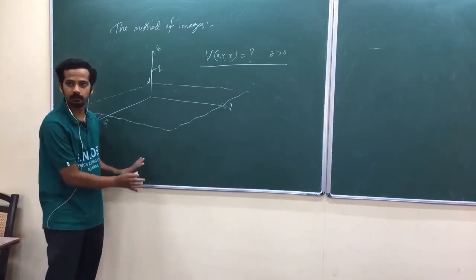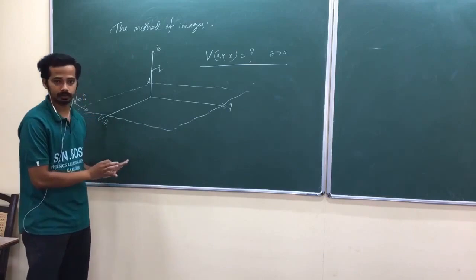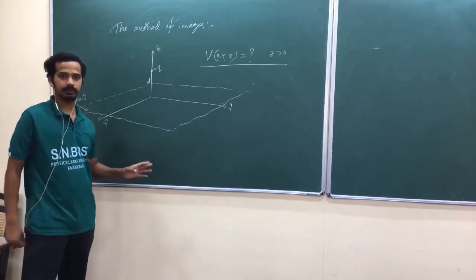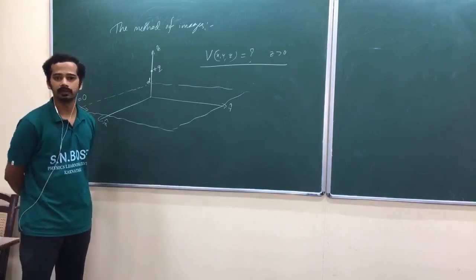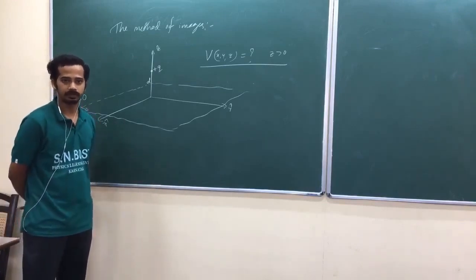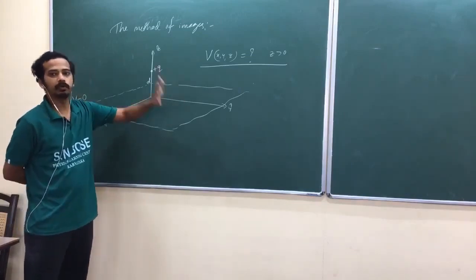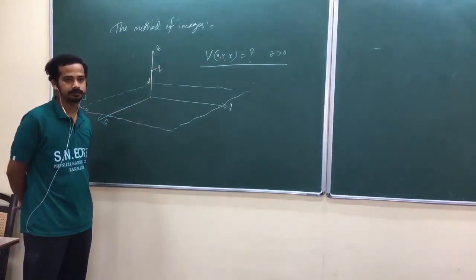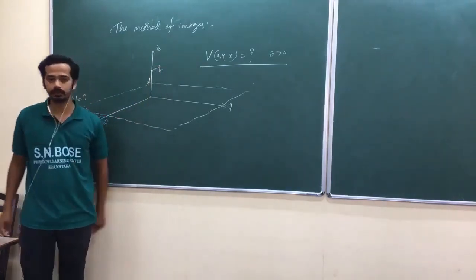But we are not talking about below the plane here. If they ask any question on that, write it as 0. If they ask what is the electric field below the plane, or what is the potential below the plane, write it as 0, if there is no charge. But our aim is to find the potential above the plane in this problem. So we can't talk about below the plane.